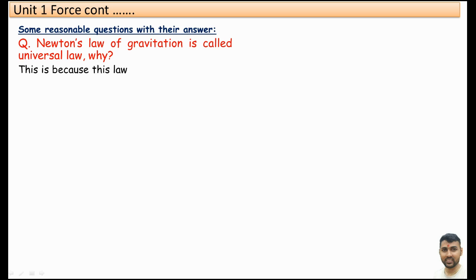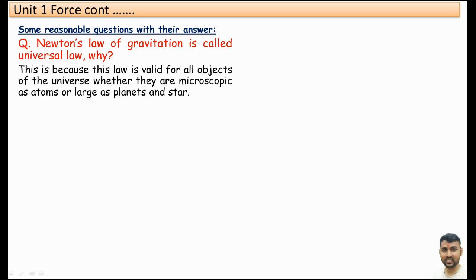Answer: Newton's law of gravitation is called universal law because this law is valid for all objects of the universe, whether they are microscopic, very small, like atom, element, compound, or large as planets, star, satellite, sun, moon. This law is applied for all objects of the universe. So this law is also known as universal law.